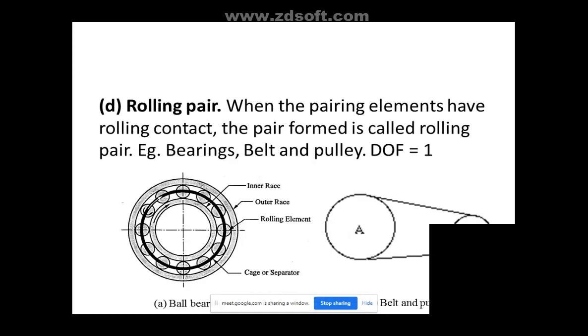Next, the fourth one, we will see the rolling pair. You can see the figure, a ball bearing or a belt and a pulley. Okay, this is nothing but a rolling pair. Entire rollers can be used here, and it has rolling motion. You can see it in your flour mills. What is there? You have big belts mounted. For transmission of motion from one wheel to another, belts and pulleys are used, or bearings can also be used. So this all has rolling contact. So this is connected by a rolling pair.